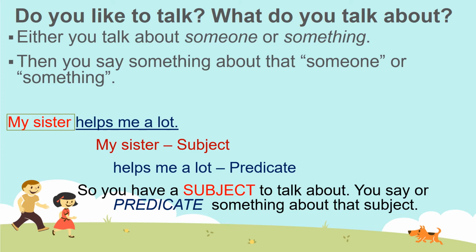Is it clear? Now going back to our previous definition, subject is someone or something that you talk about. Clear? And what is predicate? Predicate is something that you say about that someone or something. That means predicate is something that you say about the subject. Okay?